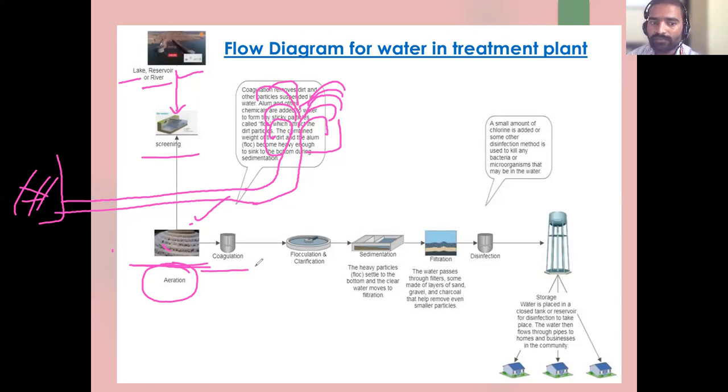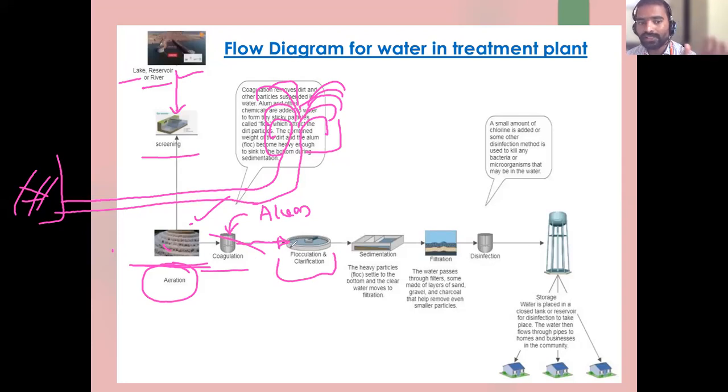After aeration, it is brought to coagulation. Here alum is added. Alum is a coagulant. It will make the particles gelatinous. All the microparticles are clubbed together and then removed. After adding alum, flocculation and clariflocculation follow. Here after alum is mixed, the water is stirred well. Flocculation and clariflocculation are done. We will discuss all these points.